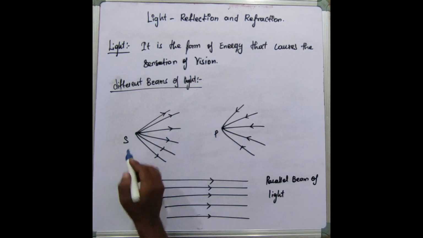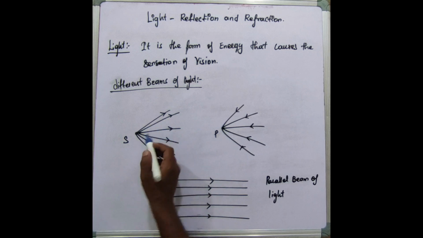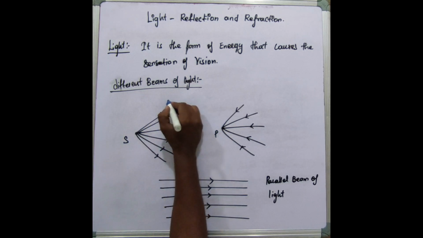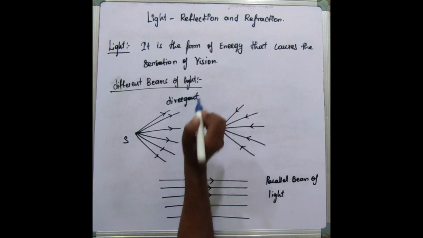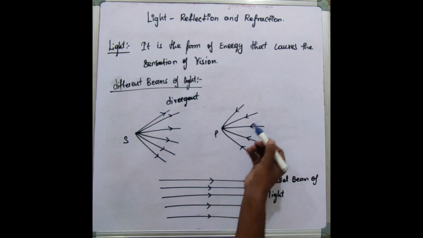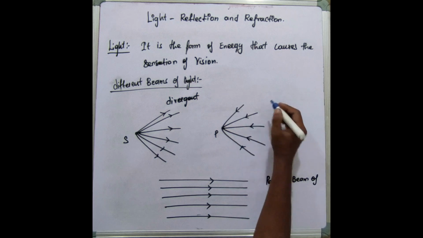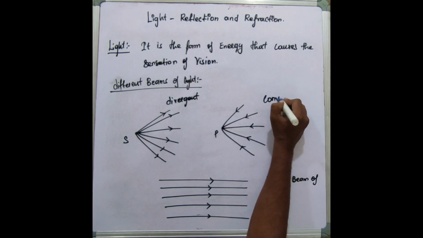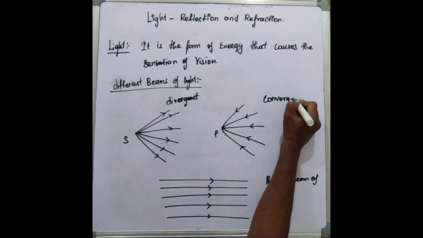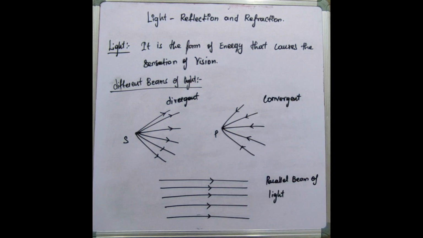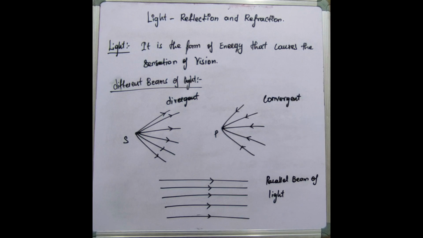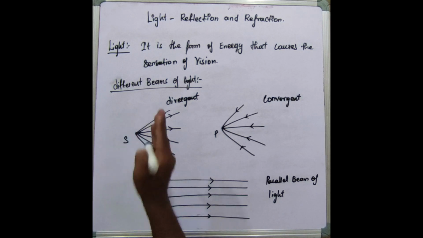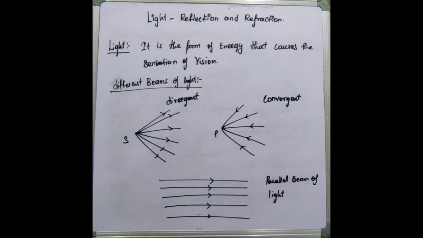Inga namma paakkumbodhu, the rays are moving away from the source. So it is what? Divergence. And in this case the lights are coming towards a single point, so the convergence is happening. So it is converging. Okay, so convergent beam. Clear? So it is divergent beam, it is a convergent beam, and this one is what? A parallel beam of rays. So there are different beams of lights.